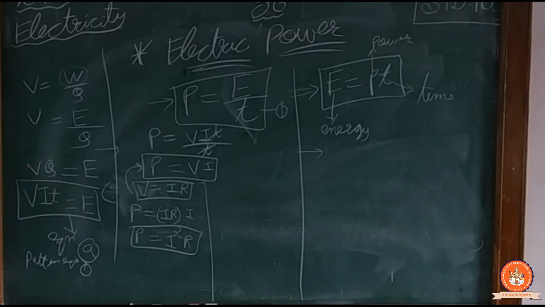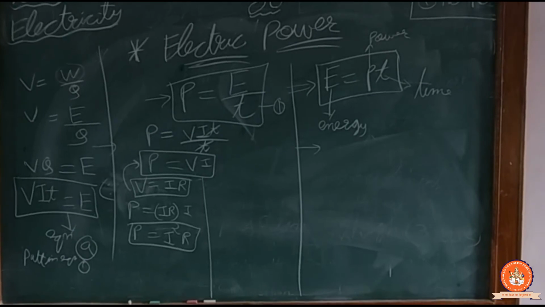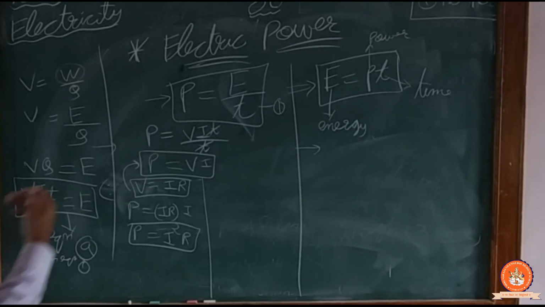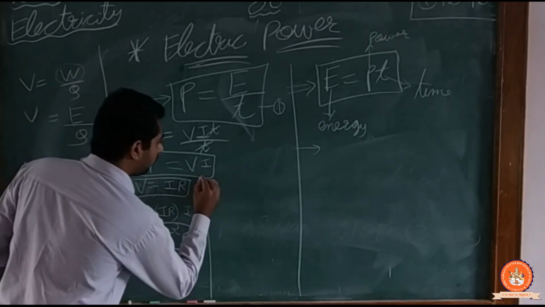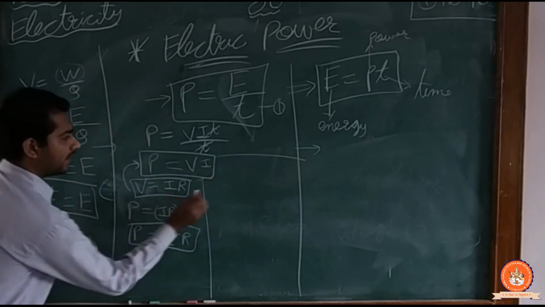This is my third formula. So how many formulas do I get? I get first one, second one, and third one. Now to find another formula, we have this equation that V is equal to IR.